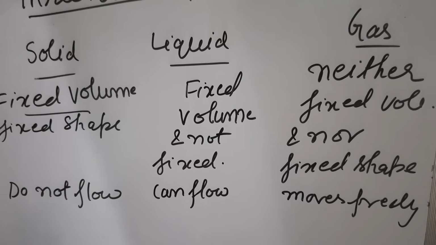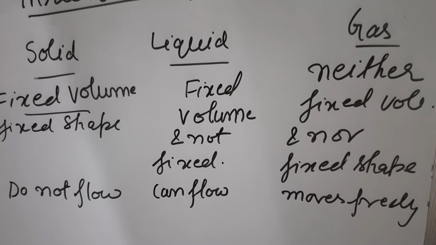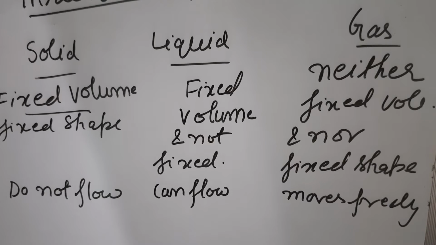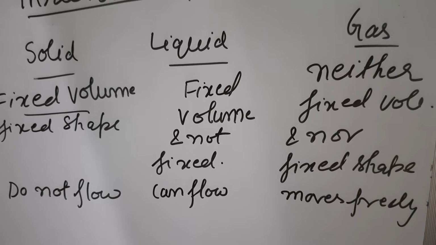So the particles of gas move freely, and whenever there is a leakage of gas at our home, the cylinder is in the kitchen, but we can smell it from outside the house also. So what is this? This is just the gas particles move freely.